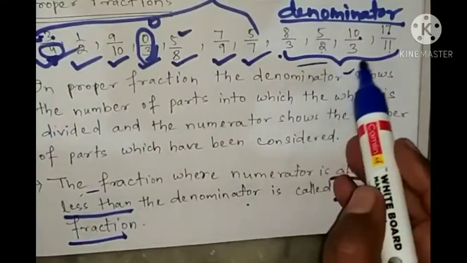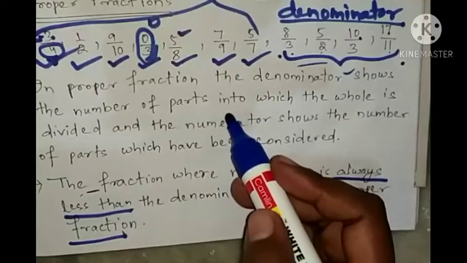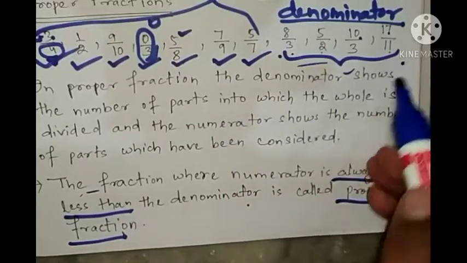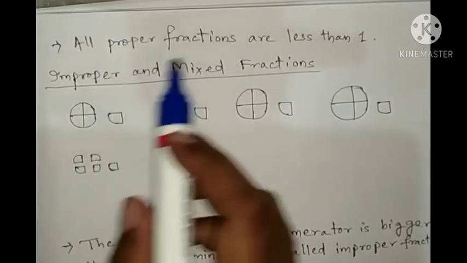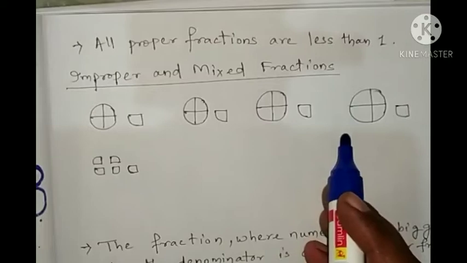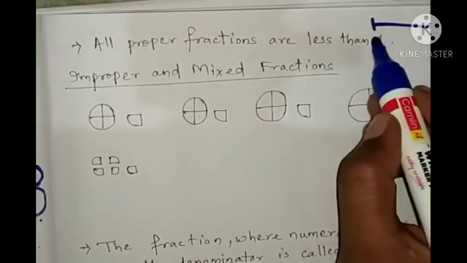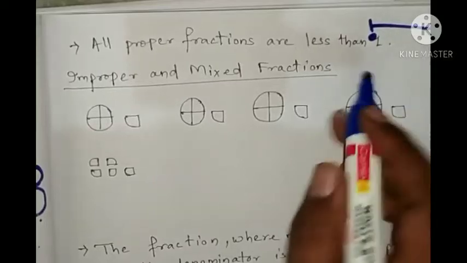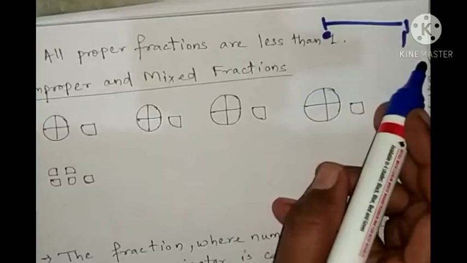So what about this fraction where the numerator is more than the denominator? These are called improper fractions. So all proper fractions are less than 1. Whatever proper fraction you will see, you can place it between 0 and 1. That's why you can say that all proper fractions are less than 1.